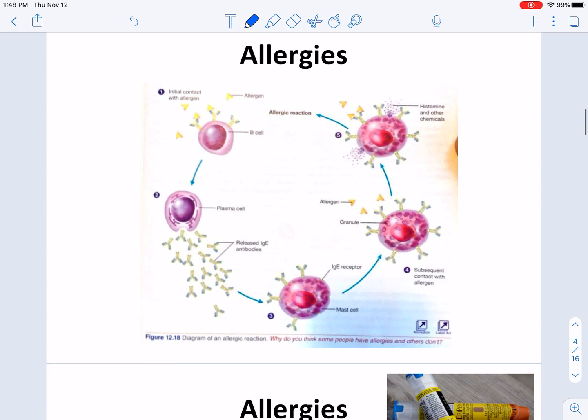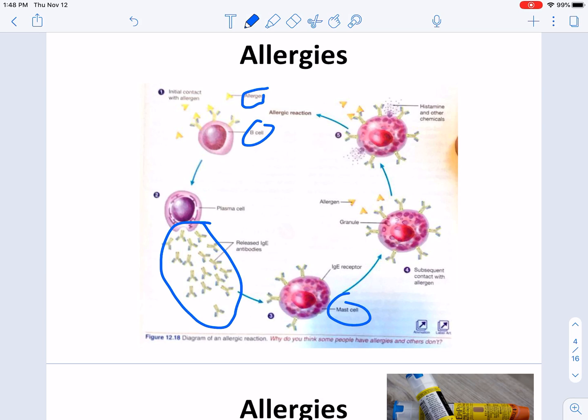And so the way this works is here's your little B cell, here's an allergen. Again, it could be pollen, it could be whatever other innocuous thing, but the B cell is like, what is this? It attaches little antibodies to it, mass produces those antibodies, which then are picked up by mast cells, which then go looking for whatever that is.